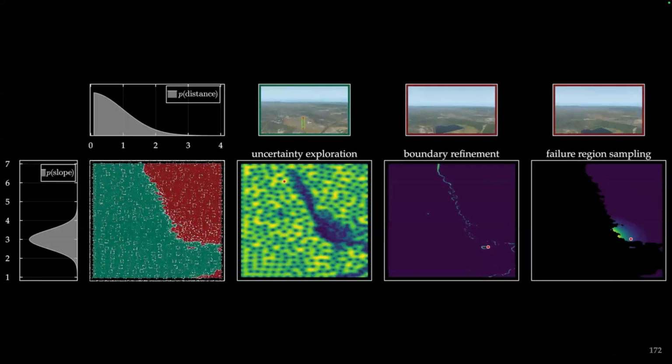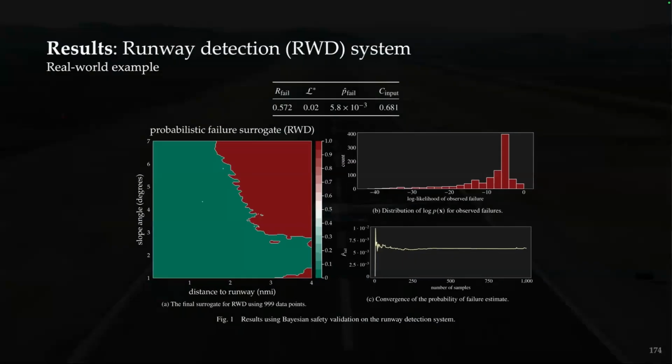After we've converged and we have a surrogate model that we're happy with, we can then look at things like what is the failure rate, meaning how many failures did we actually sample from out of, say, in this case, we have 1,000 data points. What is the most likely failure? What is the estimate in the probability of failure? Of course, we don't have access to truth, but we can get an estimate.